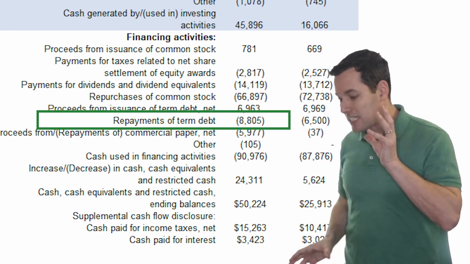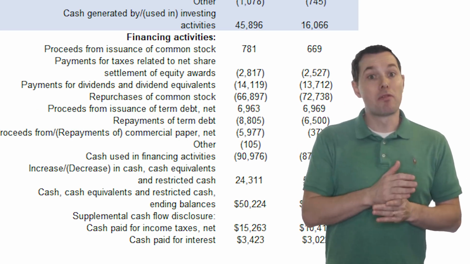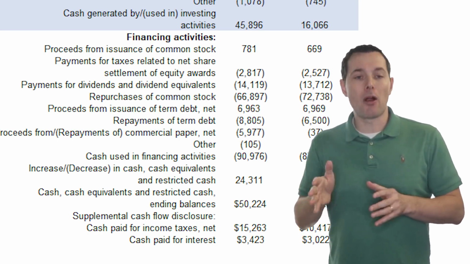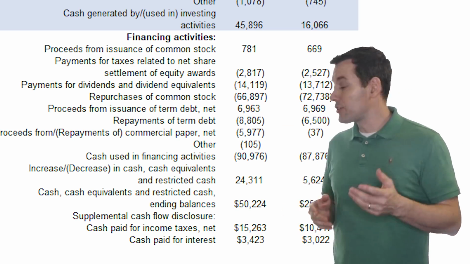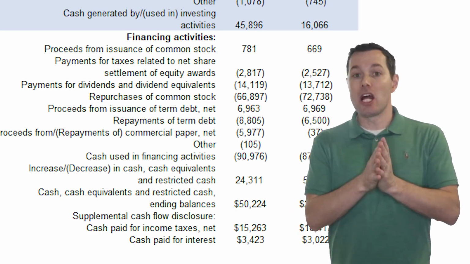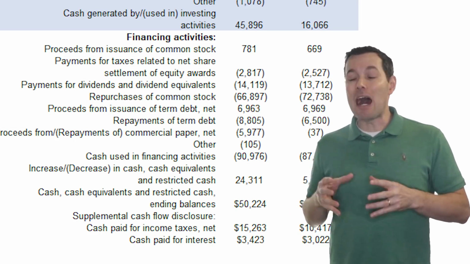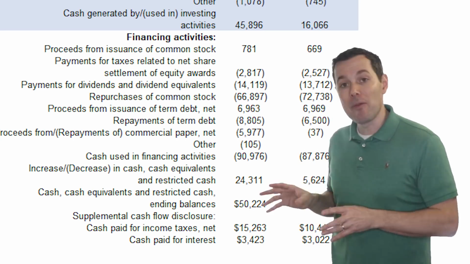So as you can see, we start to get the story coming together, and understanding these different line items from debt is a smart thing to pay attention to. So if they issued stock, well, that would appear here. And if they issued dividend payments, that would appear there. So the financing section of the cash flow statement tells us how the company raises money or pays back money. Anything like that would end up in this section.